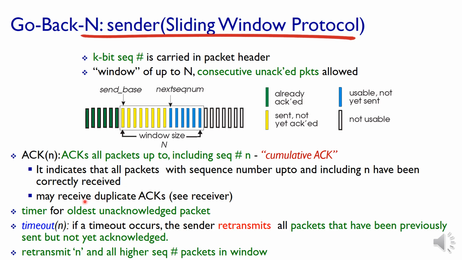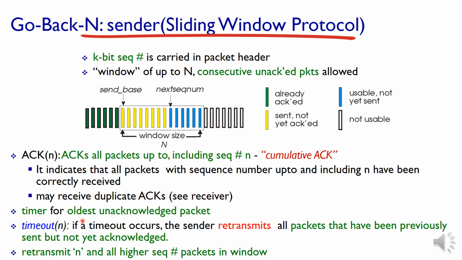On some occasions we get duplicate acknowledgements also, because if a set of packets is lost in between, the receiver will send an acknowledgement suitable to the correctly received packets only. The packets may be sent from the sender, but may not reach the receiver. This will be clear in the coming slides also. So at that time the receiver will send an acknowledgement only for the particular packet which arrived safely. It conveys to the sender that some packets are lost, so it will resend the same packets again.